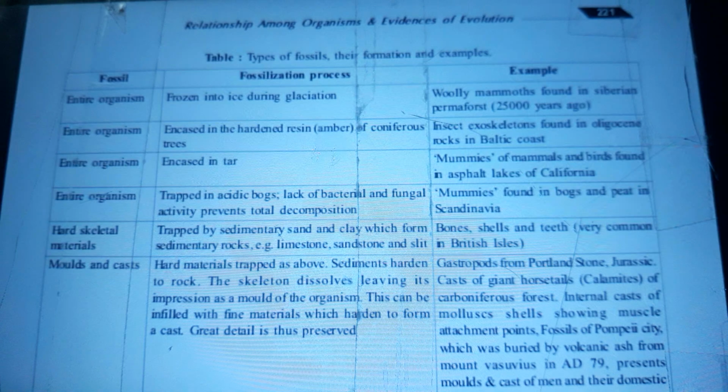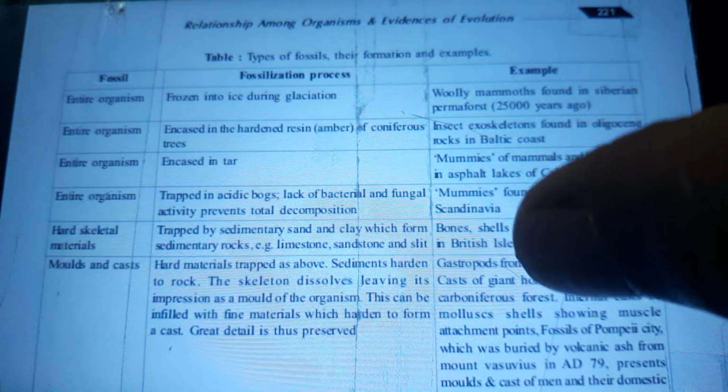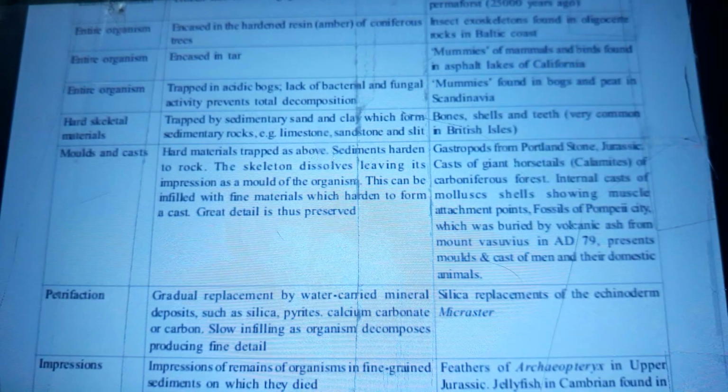Entire organism frozen into ice during glaciation: woolly mammoths found in Siberia and permafrost, 25,000 years ago. Entire organism encased in the hardened resin amber of coniferous trees: insect exoskeletons found in Oligocene rocks on the Baltic coast. The entire organism encased in tar: mummies of mammals and birds found in asphalt lakes of California.